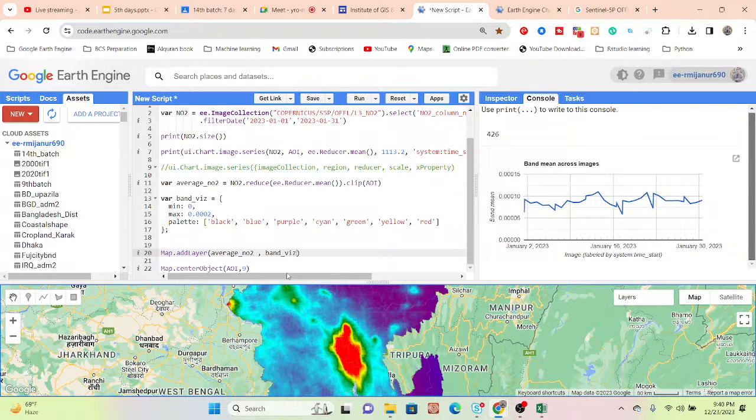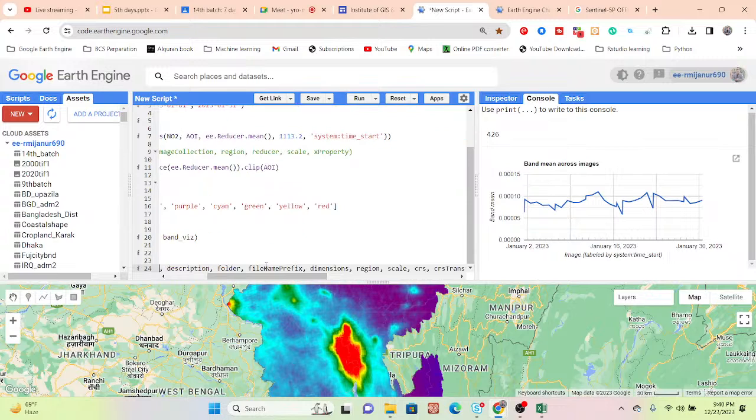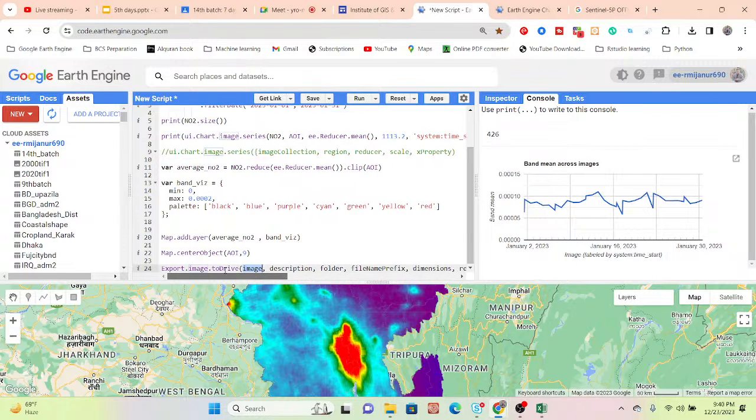And after that, suppose you want to export this map, same process. Just use the export image to drive, put all of those arguments one by one and make a dictionary. Suppose image is this image, put the description, same process.